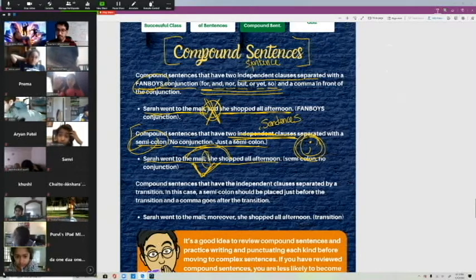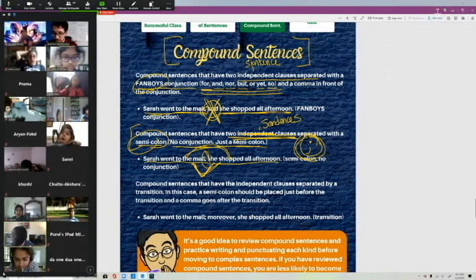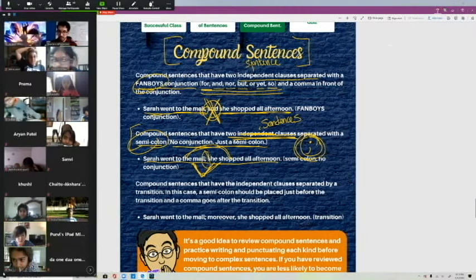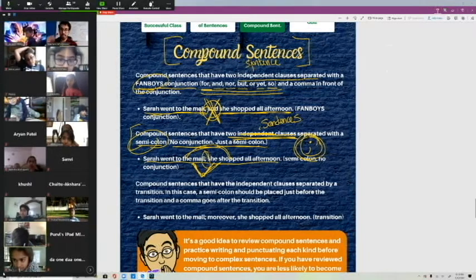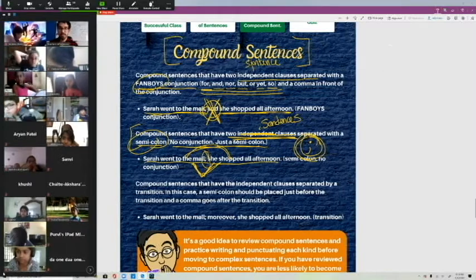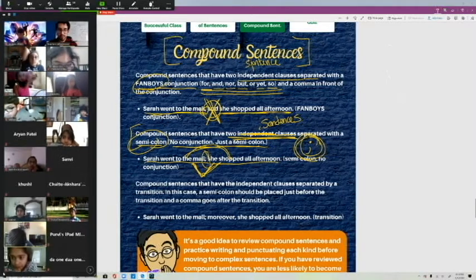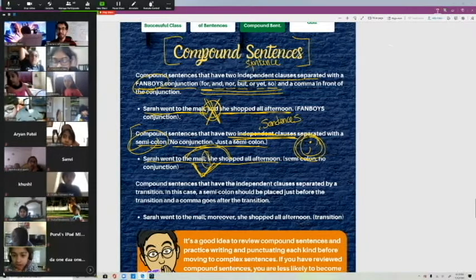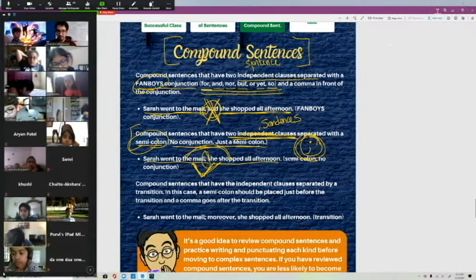Okay. All right. Compound sentences that have an independent clause separated by a transition, in this case, a semicolon should be placed just before the transition and a comma goes after the transition. This isn't for all of you, okay? If you think you could take it to the next level, pay attention for the next 3 minutes. If you're like, nah, Mr. Sonny, my brain hurts, you just fried it, I get it. I understand this is also a lot.